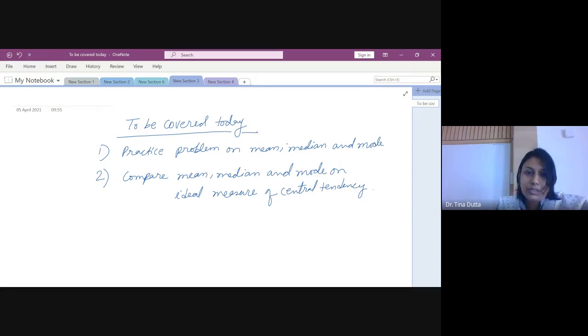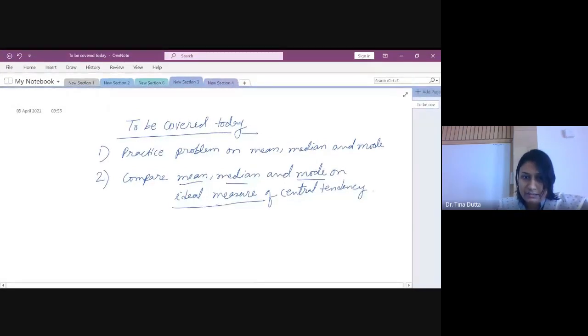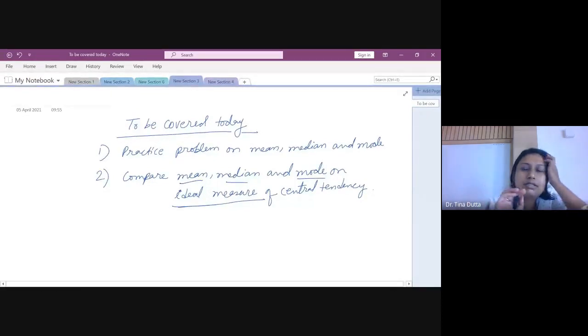And then we will compare mean, median, and mode based on the ideal measure of central tendency. There are certain criteria listed for a central value to be considered as ideal. So what are those criteria? We will learn that, and on those criteria, how mean, median, and mode perform. Where mean, median and mode fit in the criteria of the ideal measure of central tendency, that we will learn today.